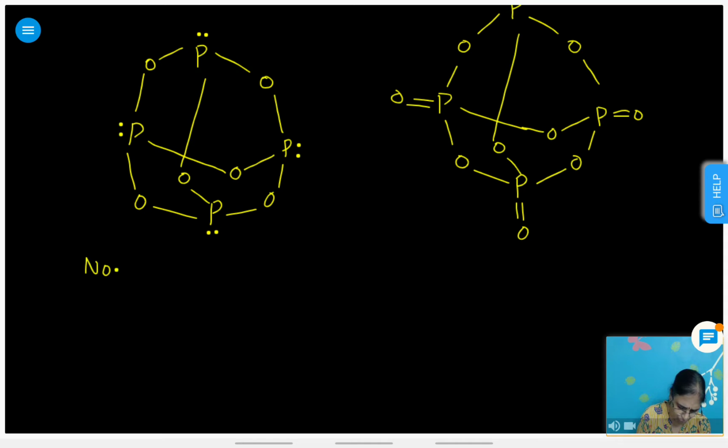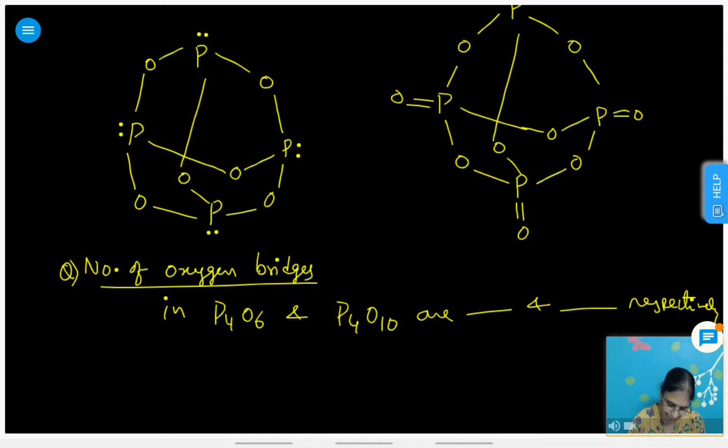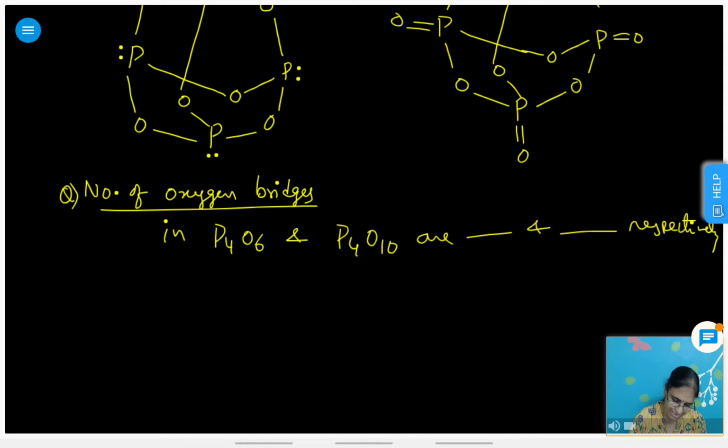The number of oxygen bridges in P4O6 and P4O10 are dash and dash respectively. Tell me, the number of oxygen bridges.